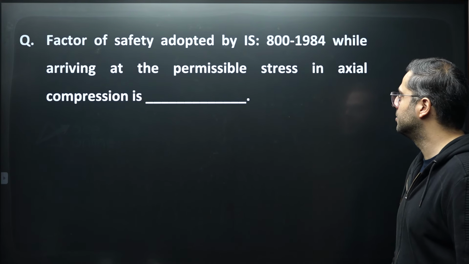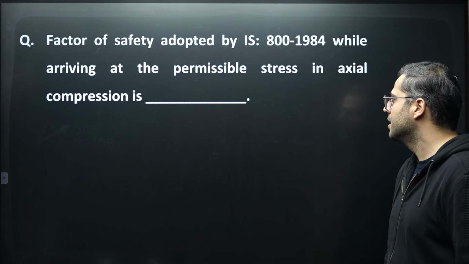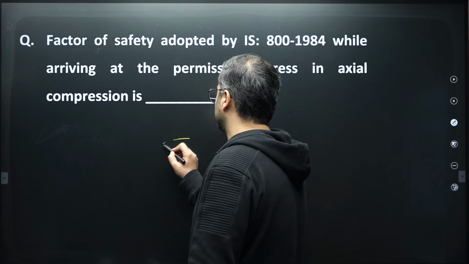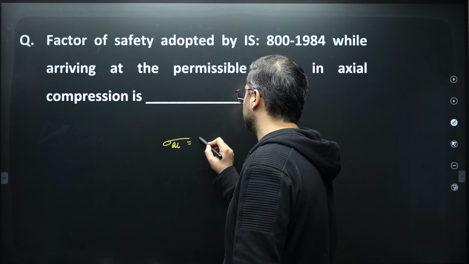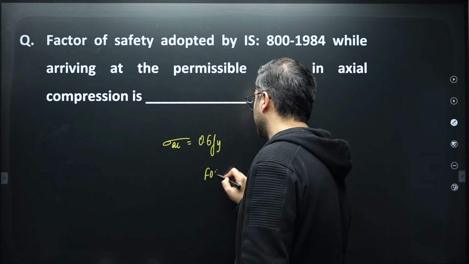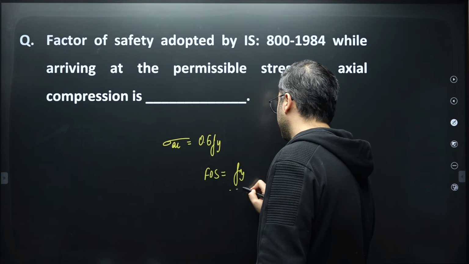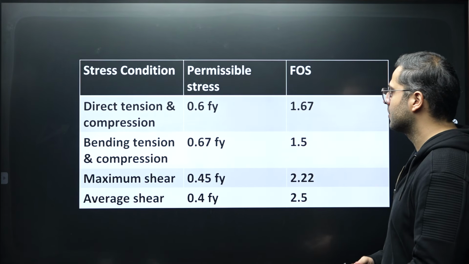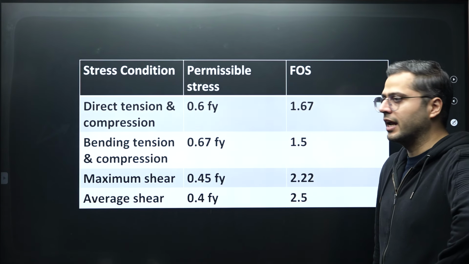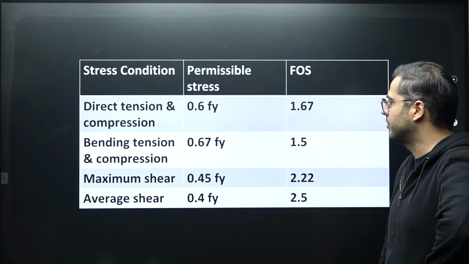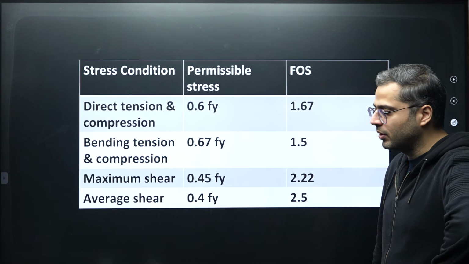Factor of safety adopted by IS 800 while arriving at permissible stress in axial compression is. So permissible stress in axial compression as per IS 800 is 0.6 times Fy, which gives you a factor of safety value of Fy divided by 0.6 times Fy. You can just consider this table over here and directly remember the considerations. Direct tension and compression: 0.6 times Fy. Factor of safety over here will be equal to 1.67.